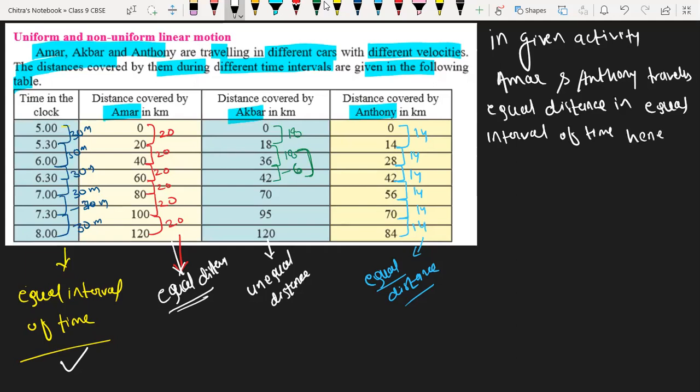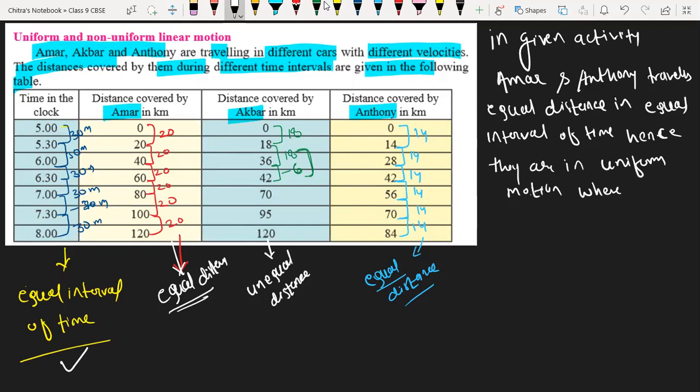Hence they are traveling with uniform motion. They are in uniform motion.